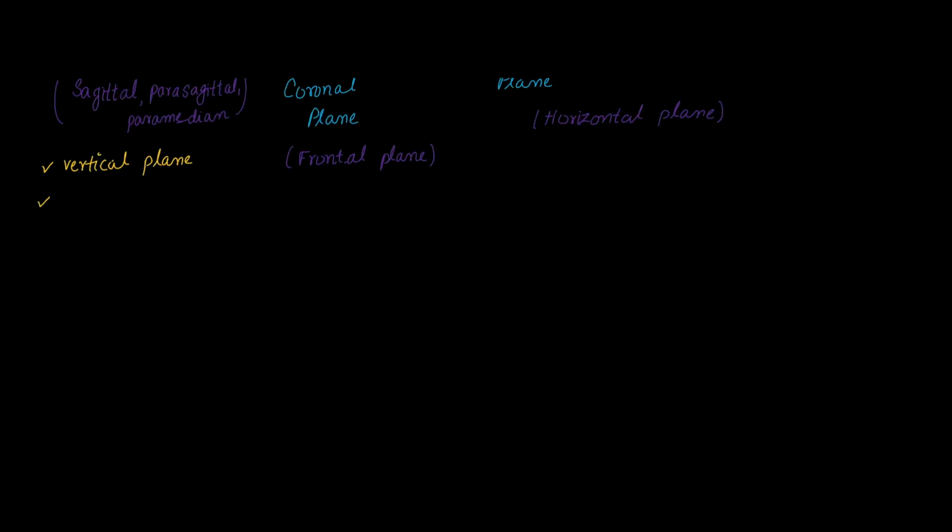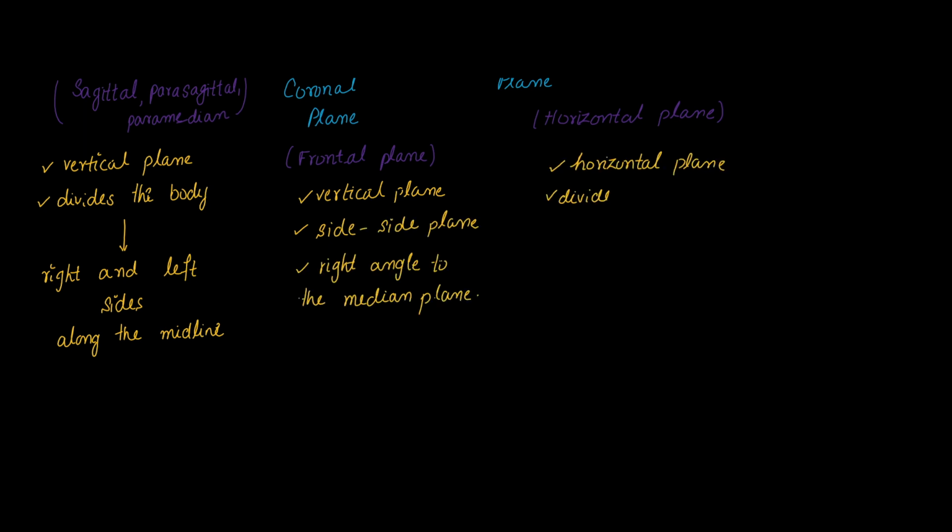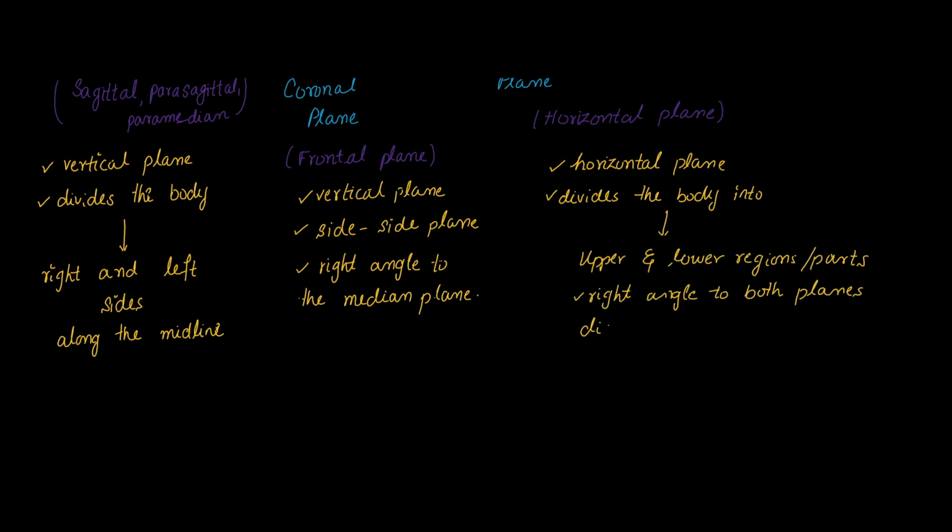Median plane is a vertical plane that divides the body into right and left sides along the midline. Coronal plane is a vertical plane that divides the body into side to side. It is at right angle to the median plane. Transverse plane is a horizontal plane that divides the body into upper and lower regions, and it is also at a right angle to both the planes discussed before.